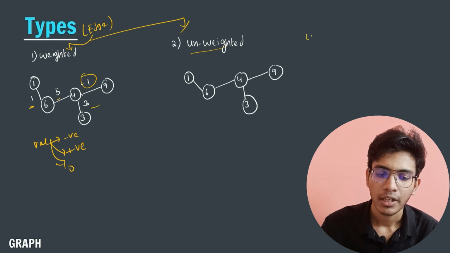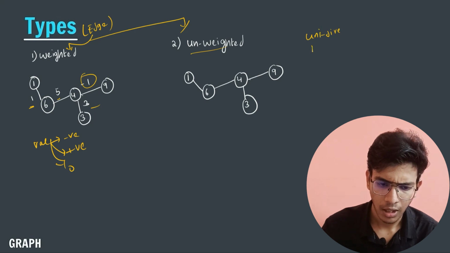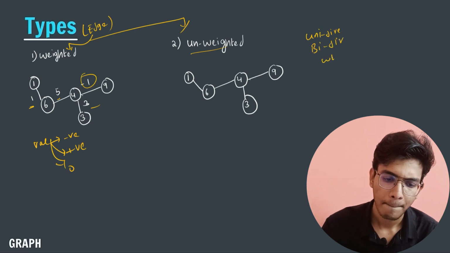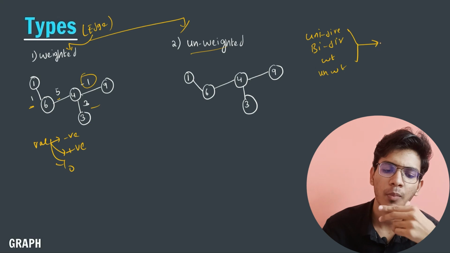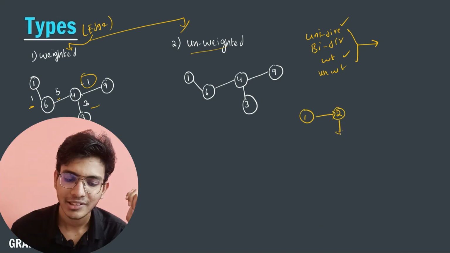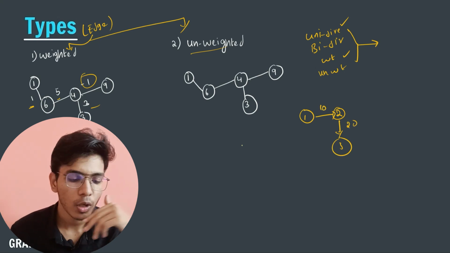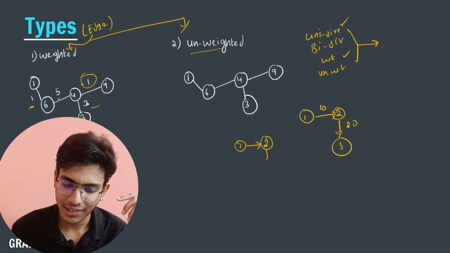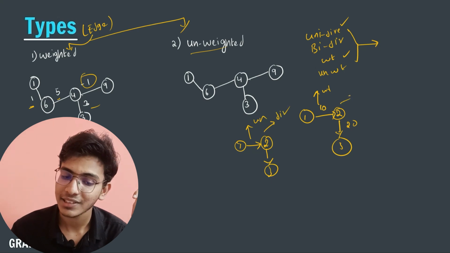So from this unidirectional, bidirectional, and weighted, unweighted graph, we can create different combinational graphs. For example, I can create a graph which is unidirectional and weighted. For example, let us say that this is my graph. It is having some direction and it is having some value associated with it, like 10, 20, something. I can also have a graph that is directional, but it doesn't have any values associated with it. Here you can see that this is an unweighted graph, this is a weighted graph, and this is a directed graph, and this is also a directed graph.